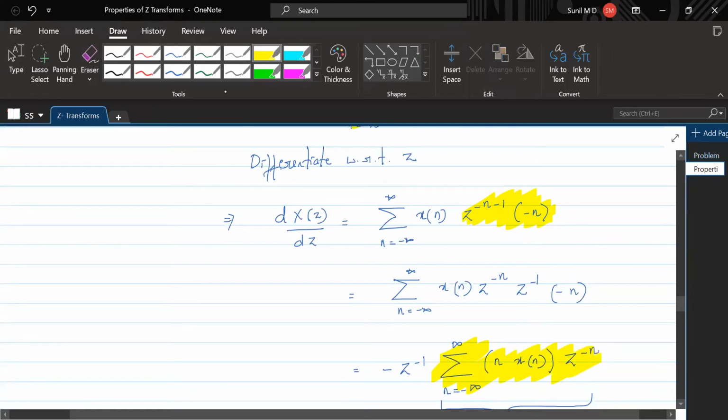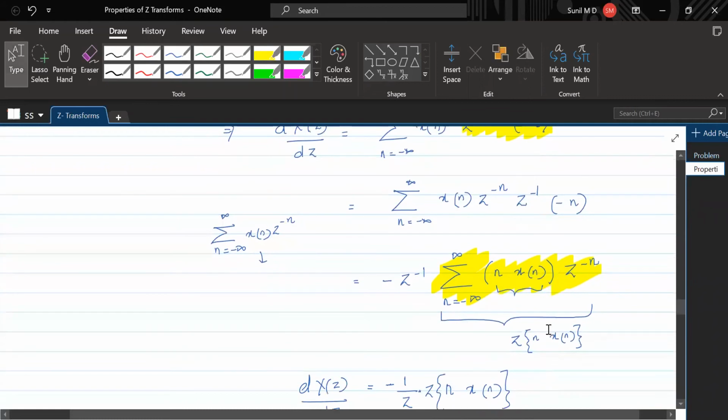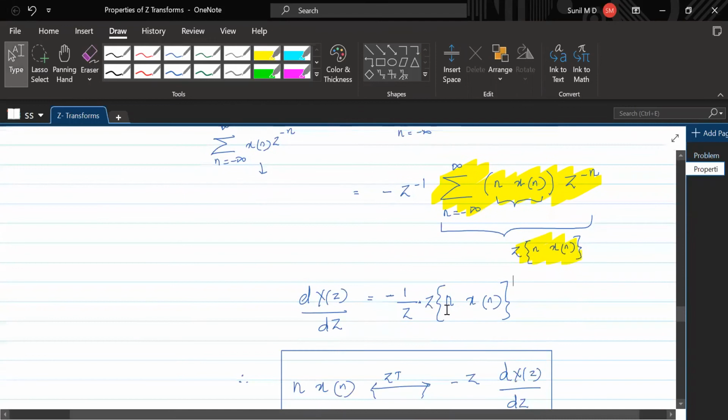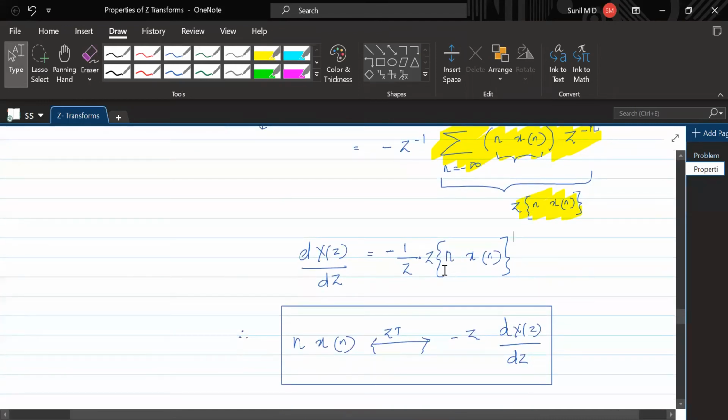Anybody? Here, if we have summation n running from minus infinity to plus infinity, x of n, z to the power minus n, this is the z transform of x of n. So this is the z transform of n into x of n. So that is what is written here. So this much is the z transform of what? N x of n. That's why it is written like this. So it is the z transform of n x of n. This is the meaning of z transform of n x of n.